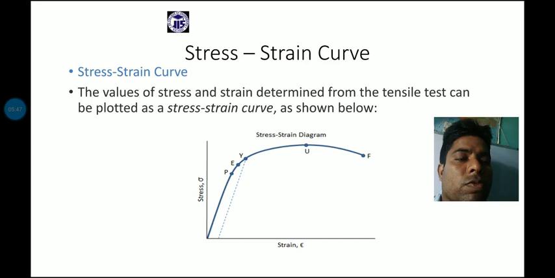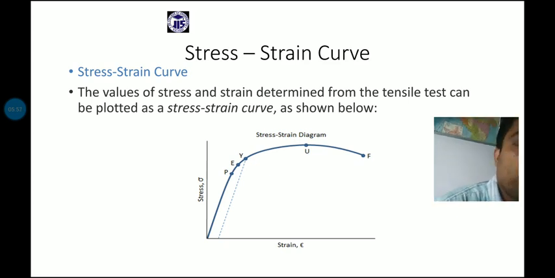If you do not understand the stress strain curve in the proper way, you cannot solve any type of stress strain related problem. For the stress strain curve, the y-axis is stress and the x-axis is strain. So first draw a diagram.